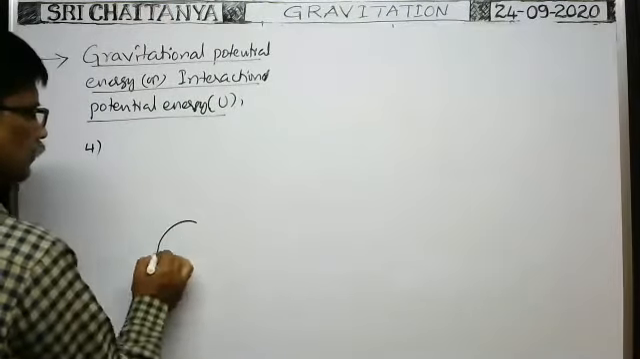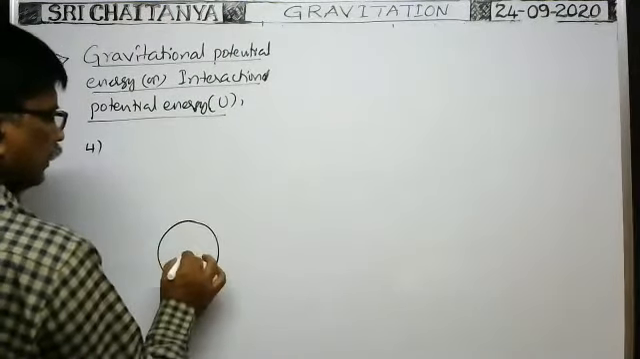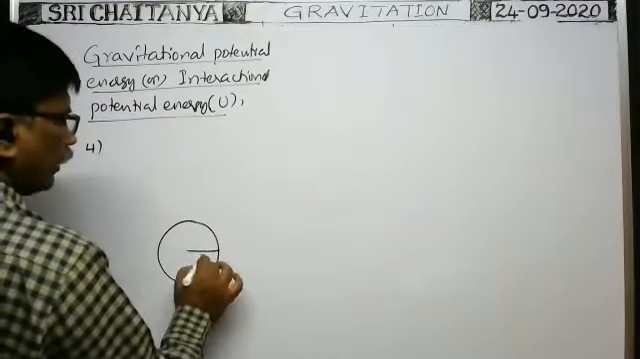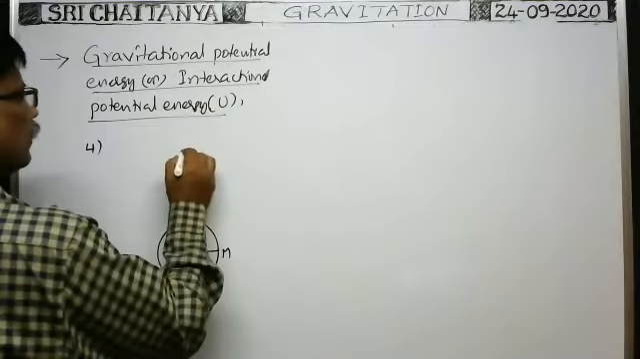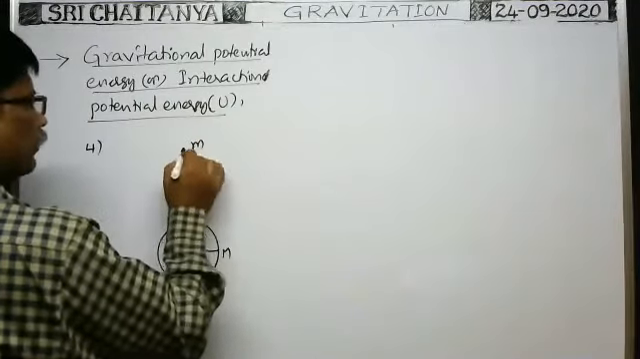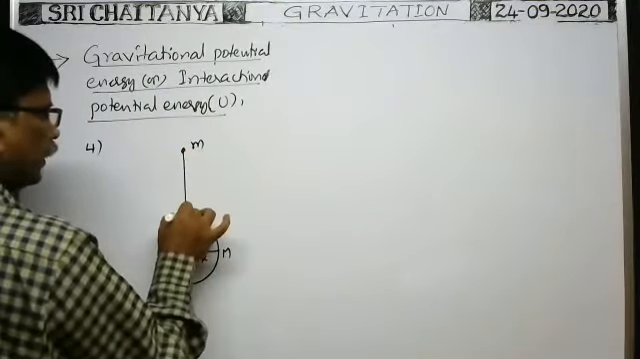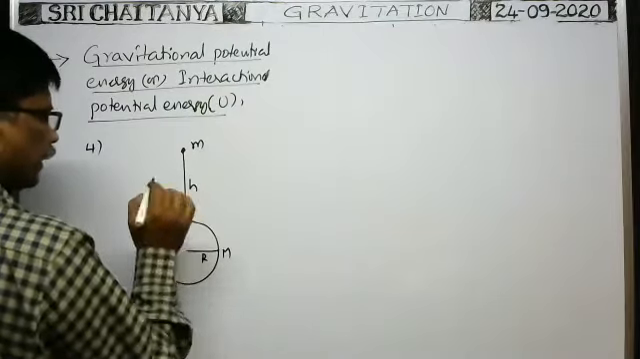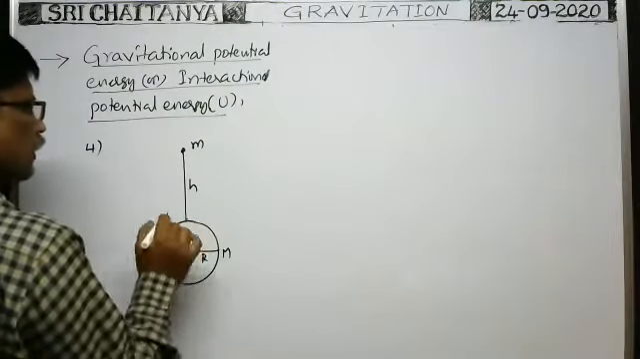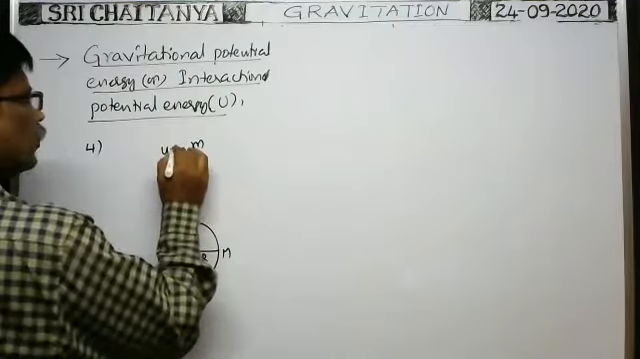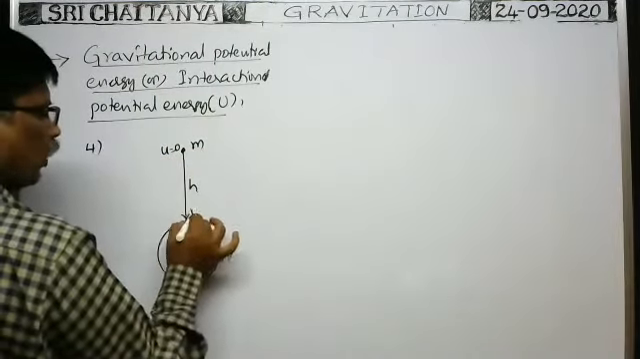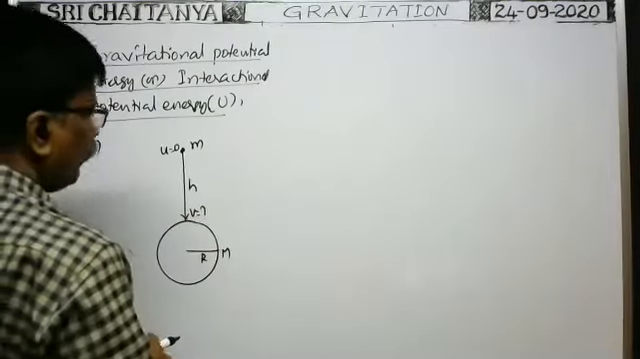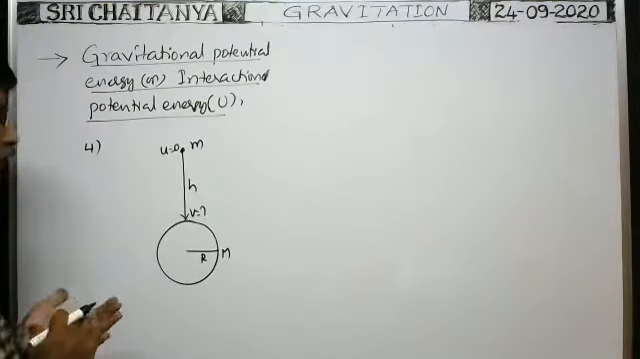Suppose this is the earth of mass capital M. One particle having mass small m is at a height small h from the surface of the earth. Initial velocity of this particle is 0. Before reaching the surface of the earth, what is the velocity, they asked?